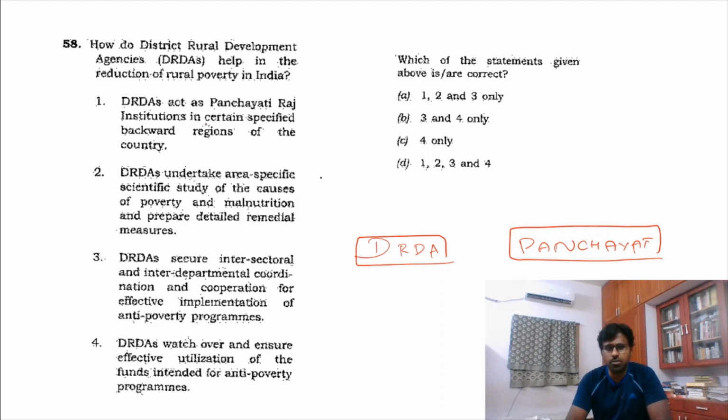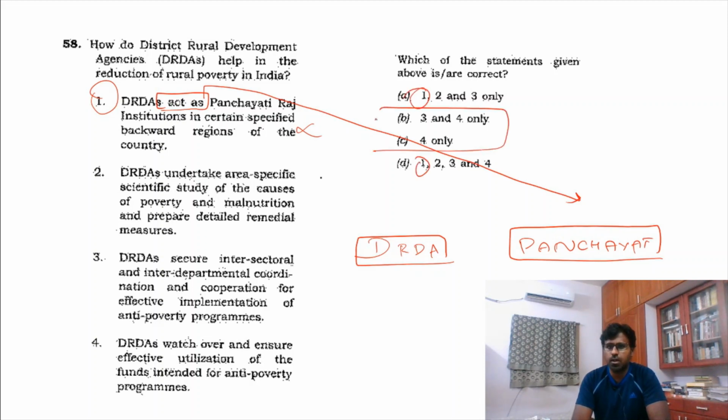And hence, the first thing is wrong. DRDA does not act as a Panchayat Raj. It is a parallel medium to the Panchayat Raj. It does not act as Panchayat Raj in any way. So this is wrong. So if you remove this 2, this will be removed. So this is left. And if you see 4, both in 4 is true. Only thing you have to understand is whether 3 is true or not.